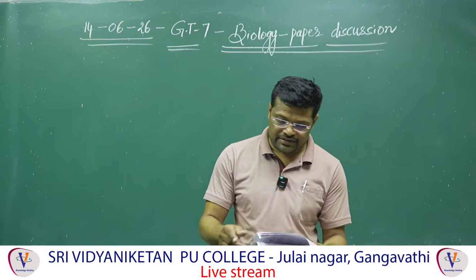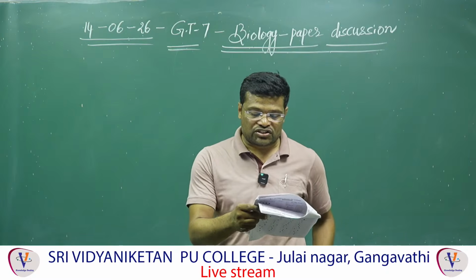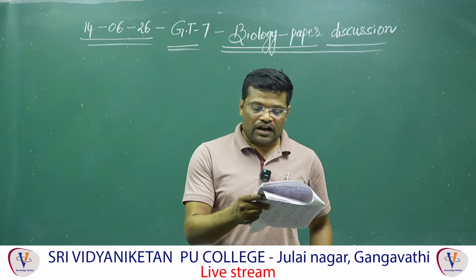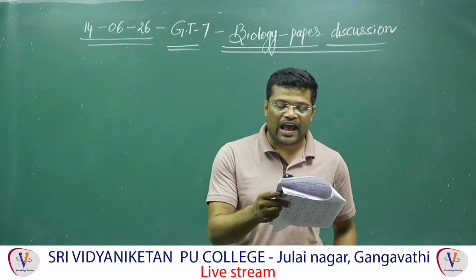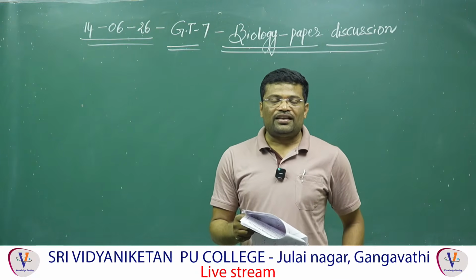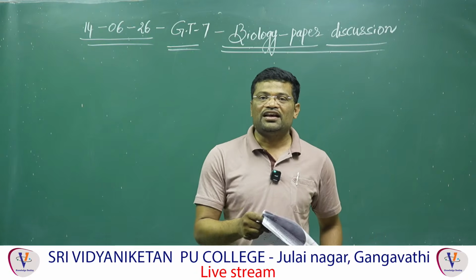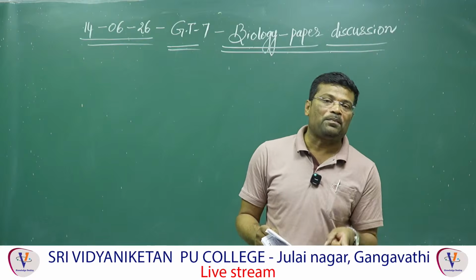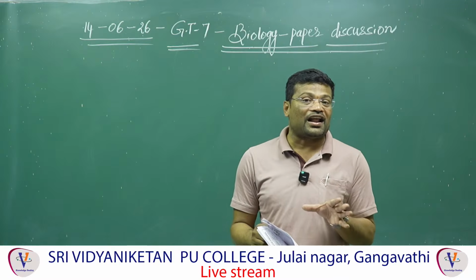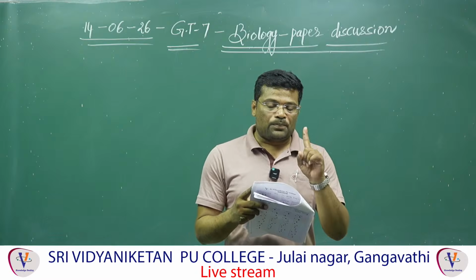Question number 128. In the given statements, how many statements are correct? Okay, so here option 1. Commensalism is also said as facultative mutualism. Wrong. Because in facultative mutualism, both the partners are mutually benefited. But in commensalism, only one partner is benefited, plus, and the other partner is neither benefited nor affected, 0. Understood? So option 1 is wrong.